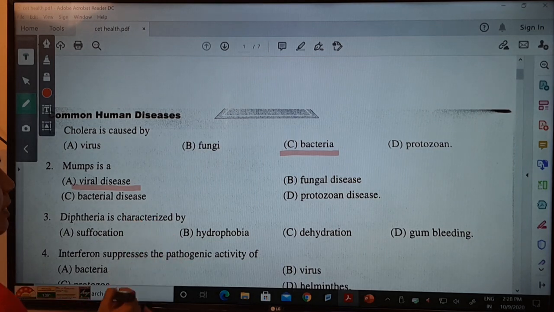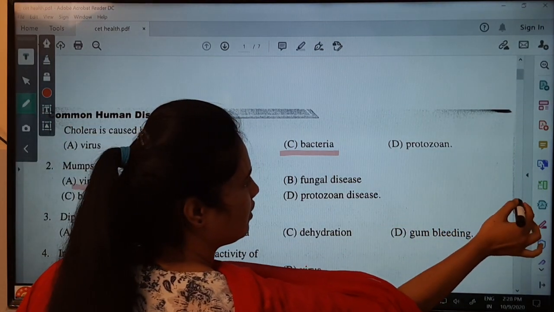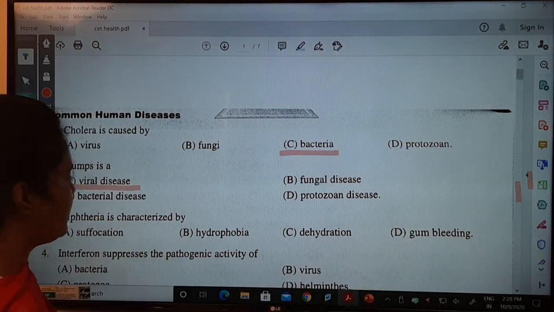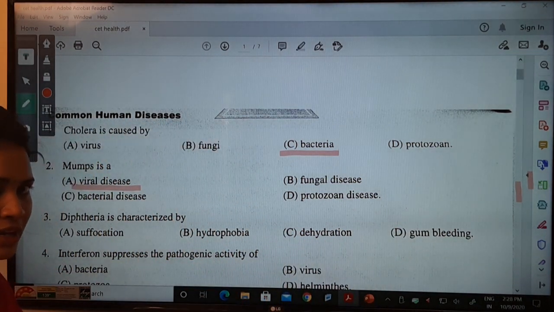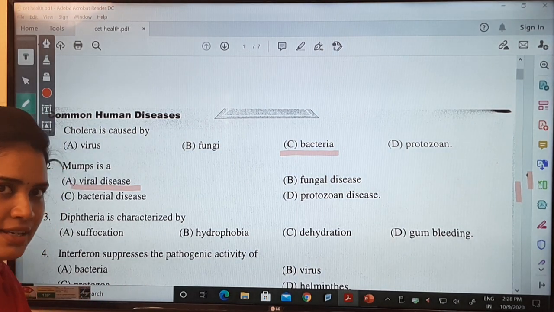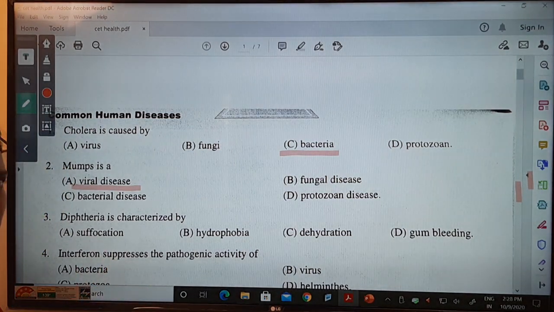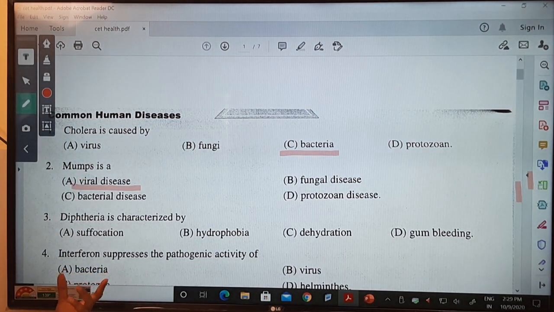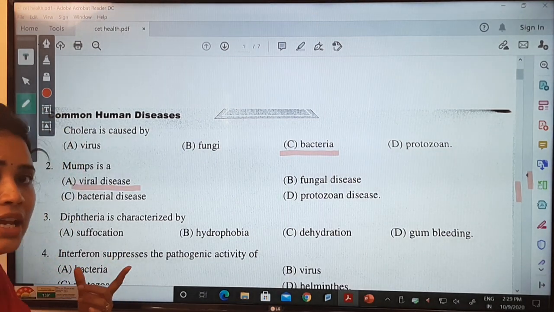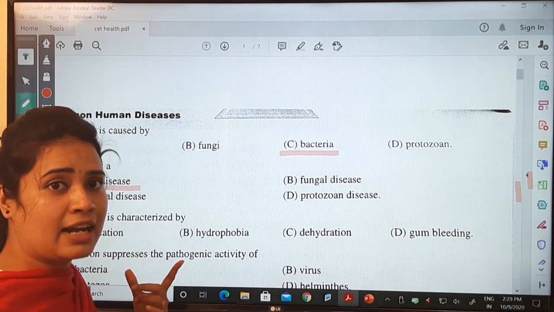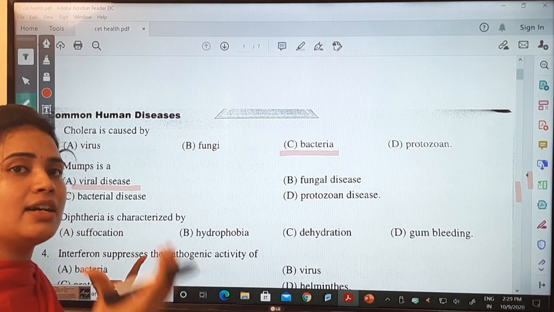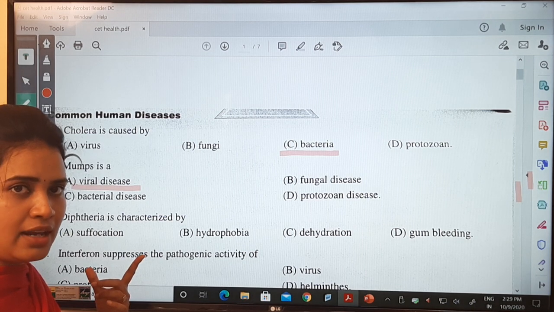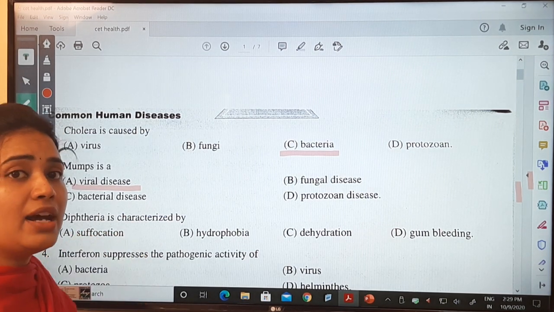Next one, diphtheria. Can everybody see this? Diphtheria is mainly a bacterial disease. You already know that. When the bacteria enter the body, they mainly infect the upper respiratory tract.